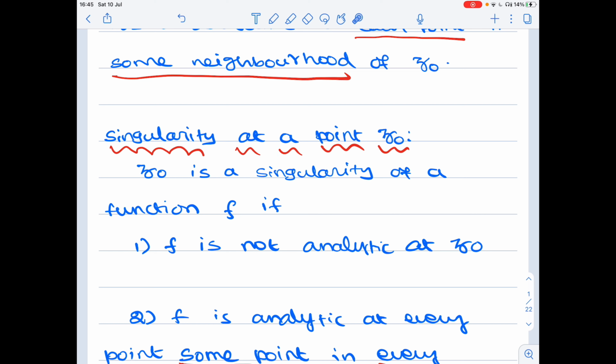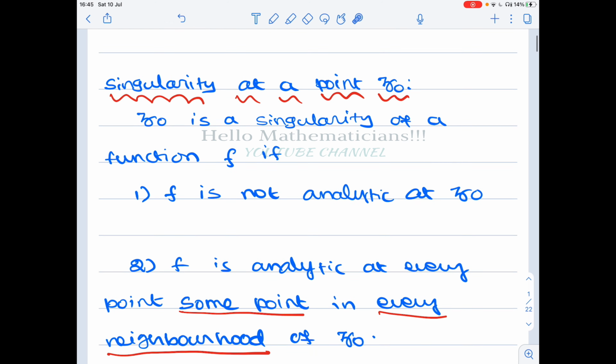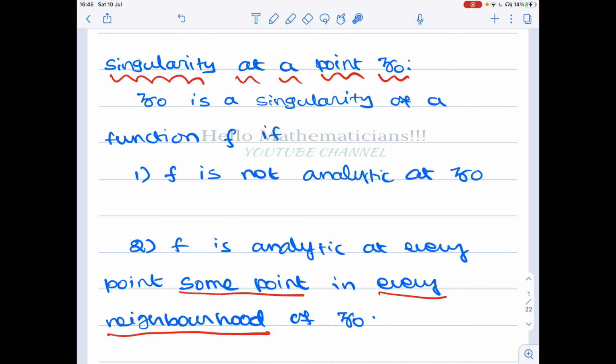First we see singularity, then we see what an isolated singularity is. Among isolated singularities, there are three types: removable singularity, poles, and essential singularity. If you understand them conceptually, what they mean, then you can solve any problem.